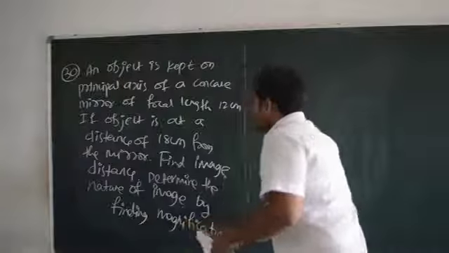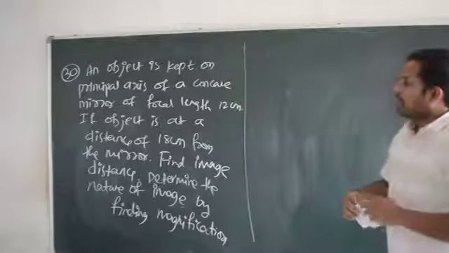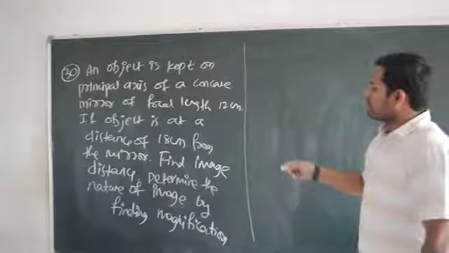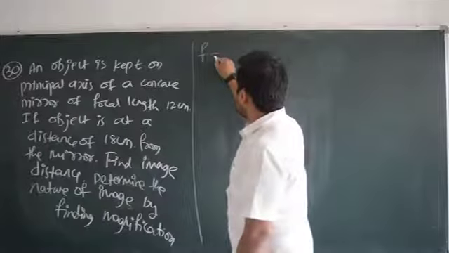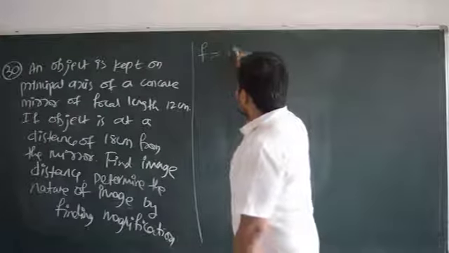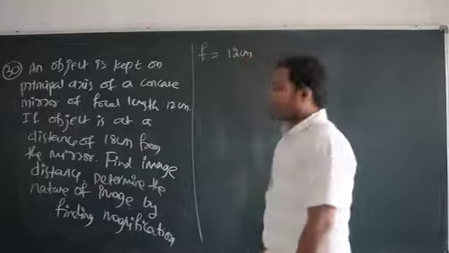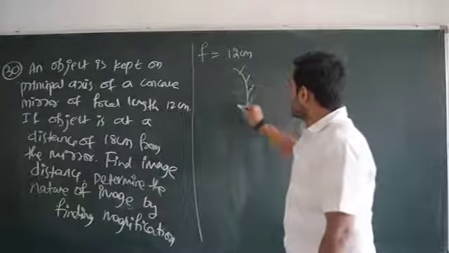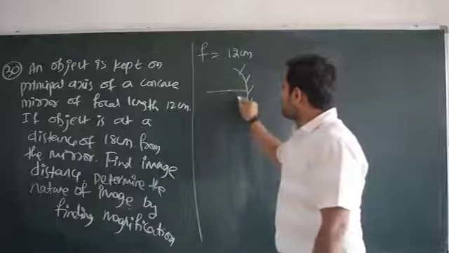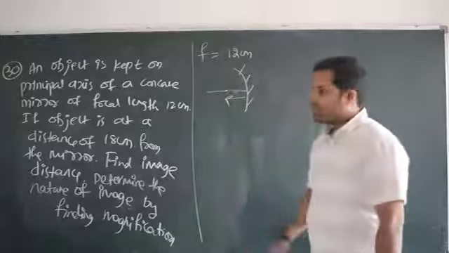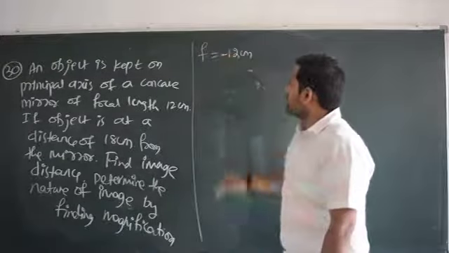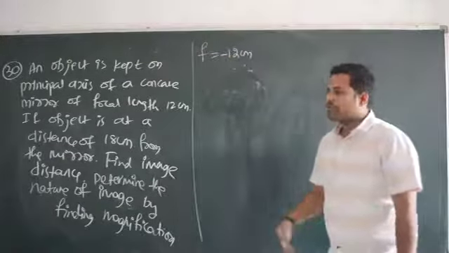I am solving it. An object is kept on the principal axis of a concave mirror of focal length 12 cm. So the focal length of the concave mirror will be 12 cm. Is it plus or minus? Of course it is minus because it is a concave mirror. The concave mirror is like this and the focus is here. I have to measure like this. You know all this story. So the focal length is going to be minus 12 cm. A concave mirror has a negative focal length.